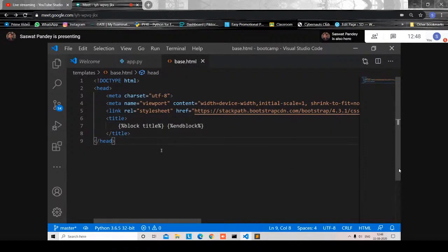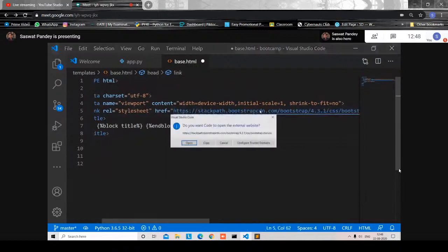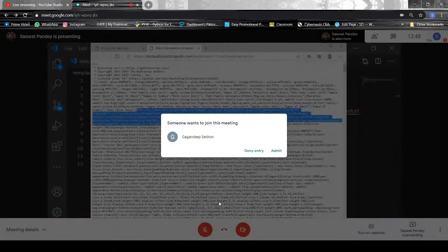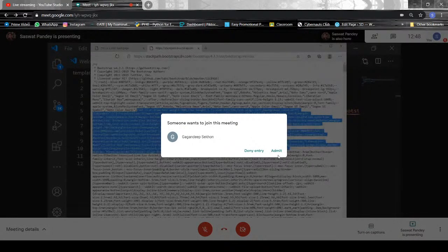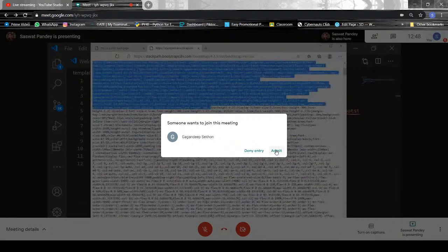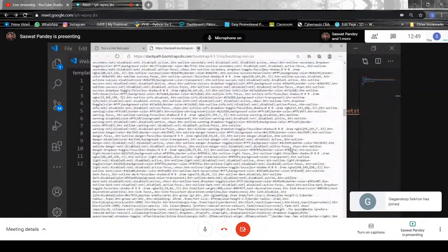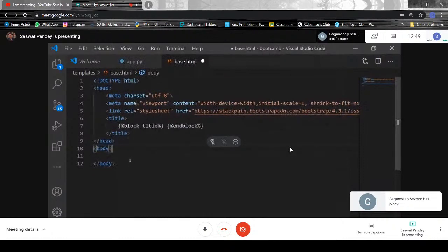Now let's move to the body. In body we need to make a navigation bar. This CSS we have copied, if we press control and open it, has this navigation bar and all these classes made, which we'll use throughout.